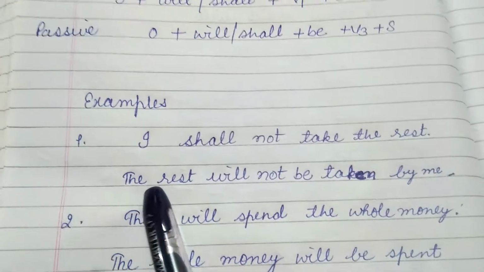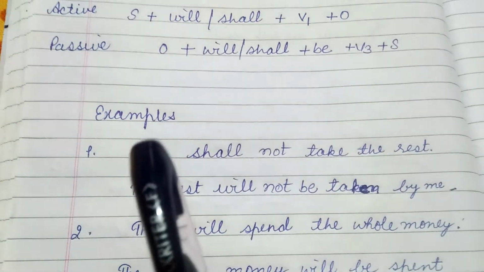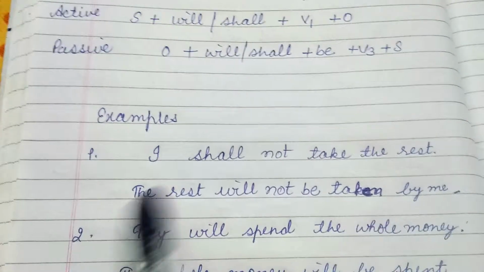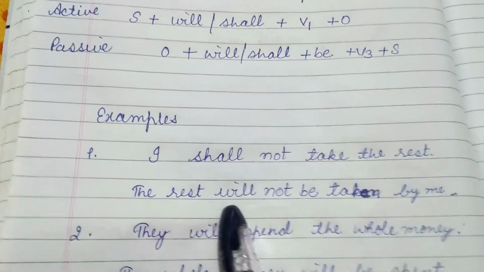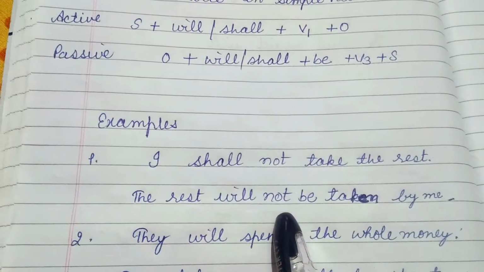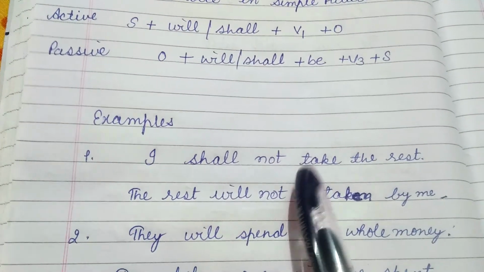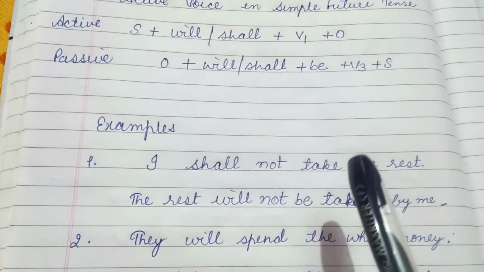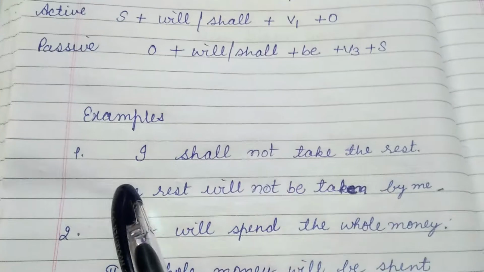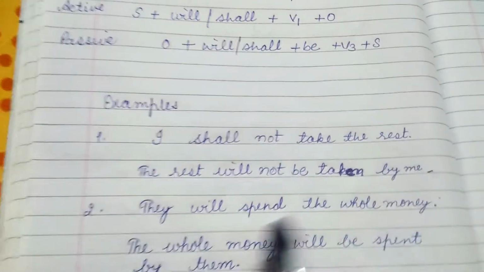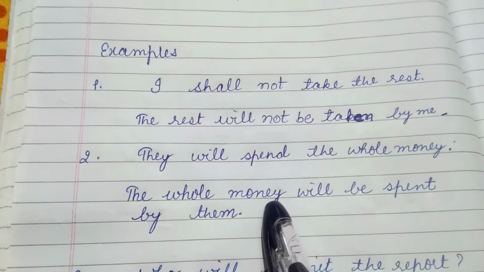After that I told you shall will come with I or we only. So for the rest we will use will here. The rest will not be. The third form of take: first form take, second form took, and third form is taken. By, and I will change into me here.